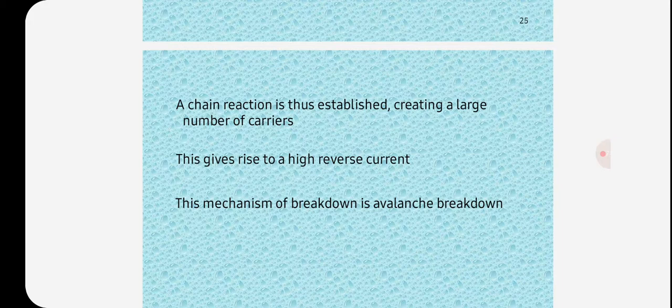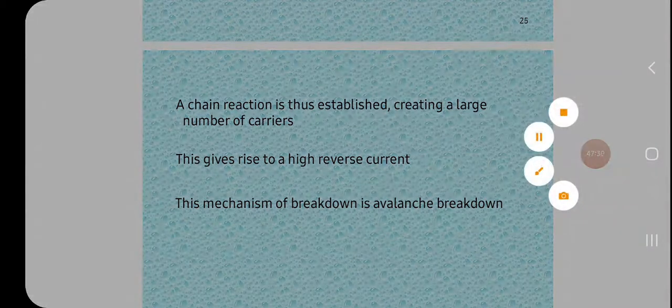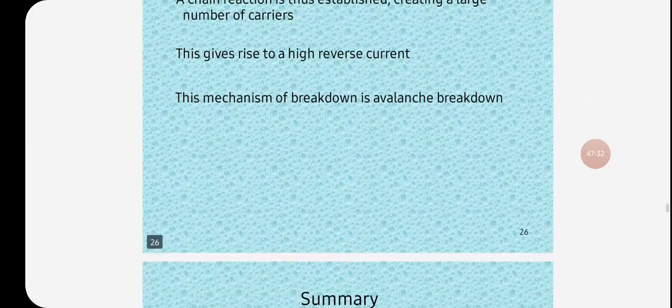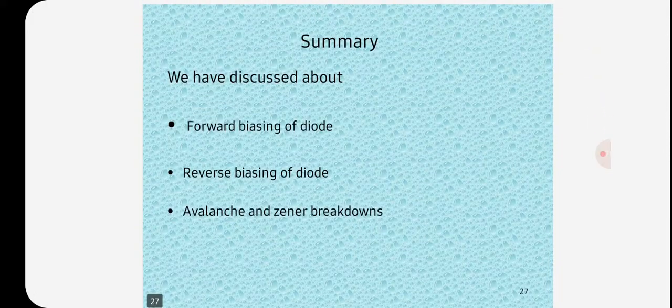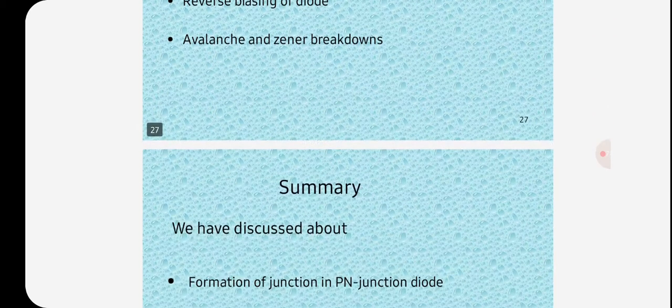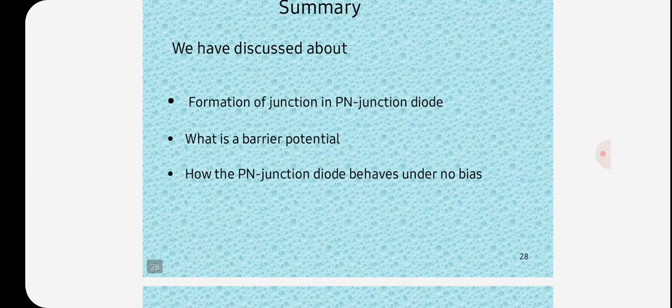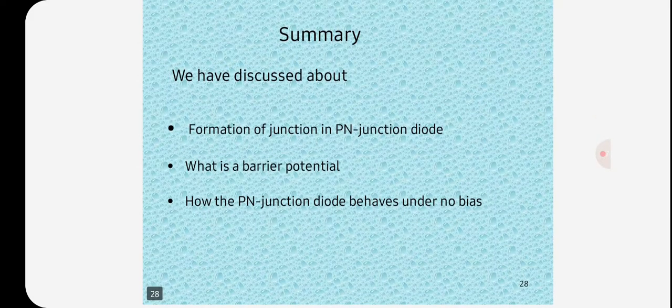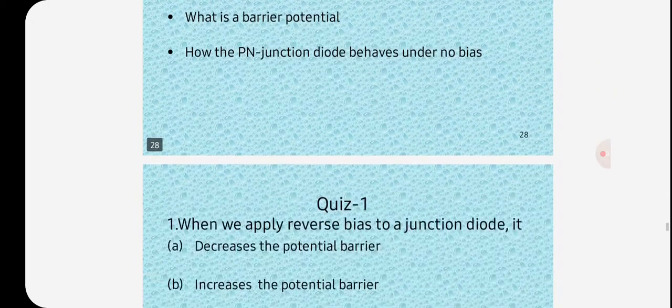So, that is about the Zener diode, and today in this class we learned about the forward biasing of diode, reverse biasing of diode, and avalanche and Zener breakdowns. We also discussed the formation of junction in a PN junction diode, what a barrier potential is, and how the PN junction diode behaves under no bias.